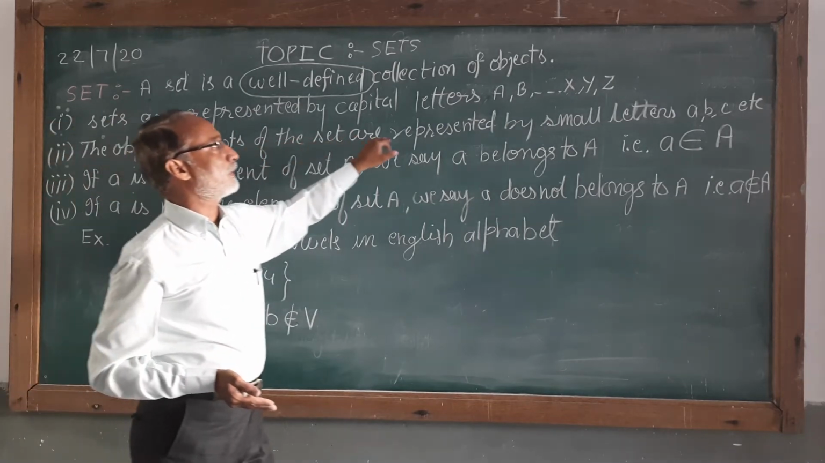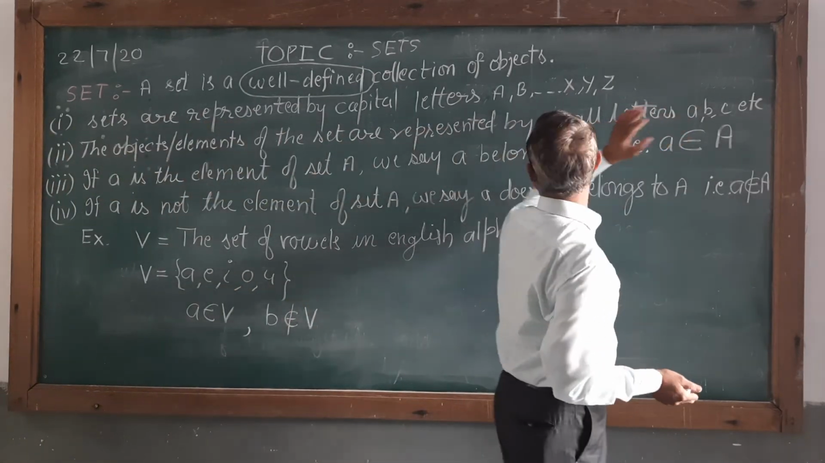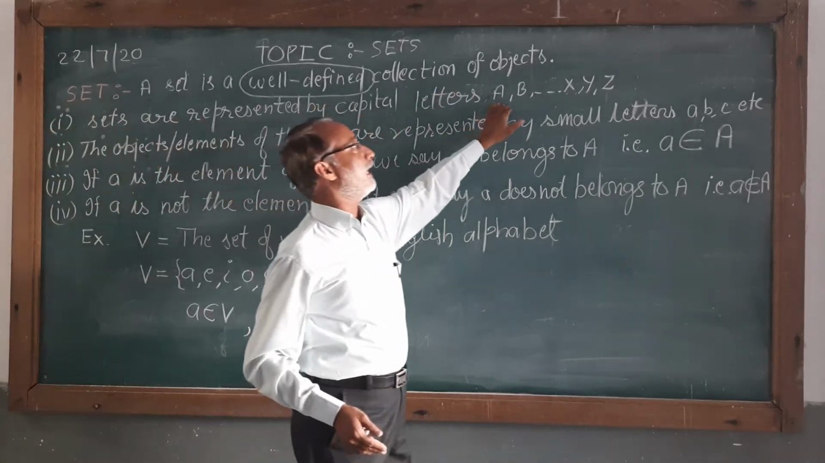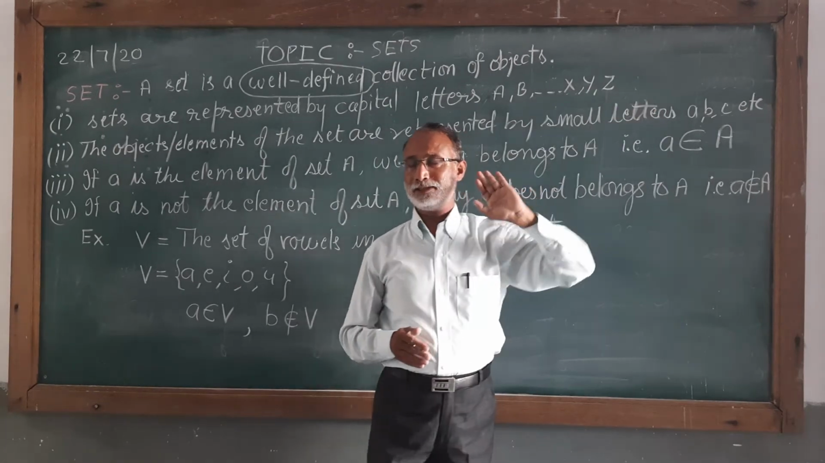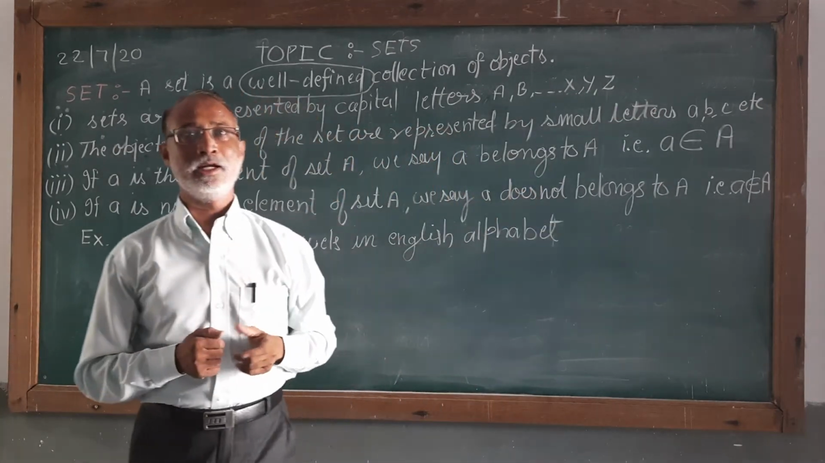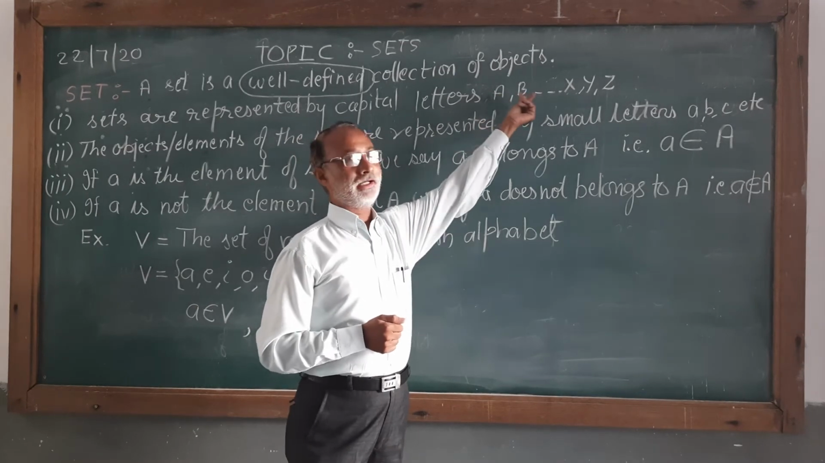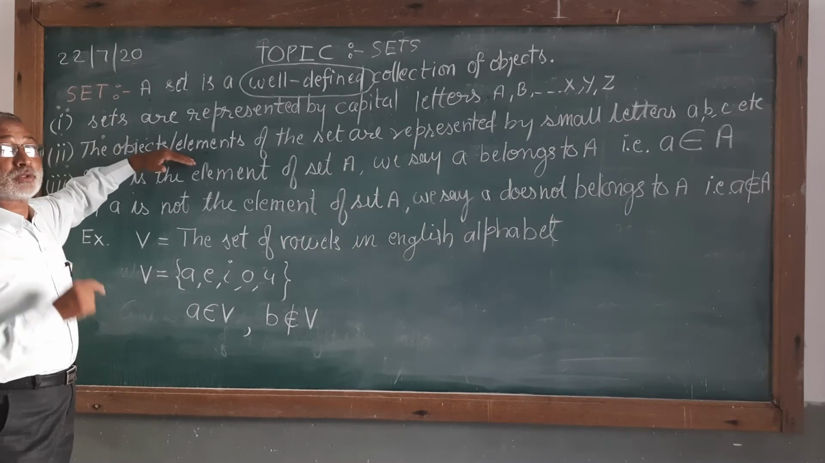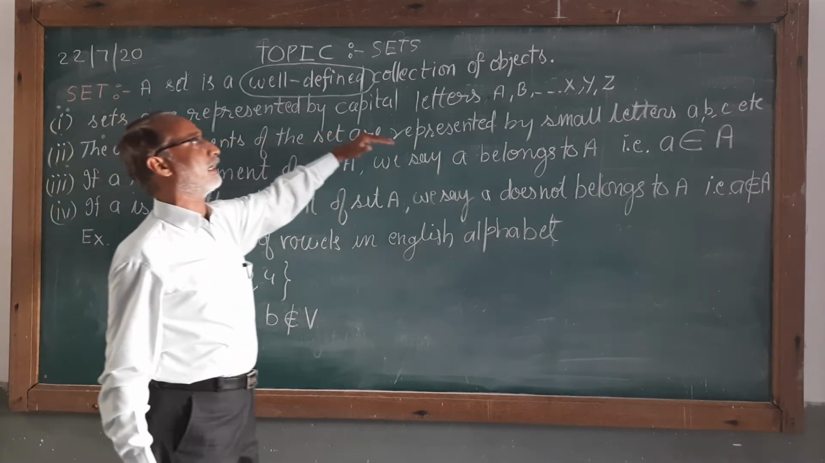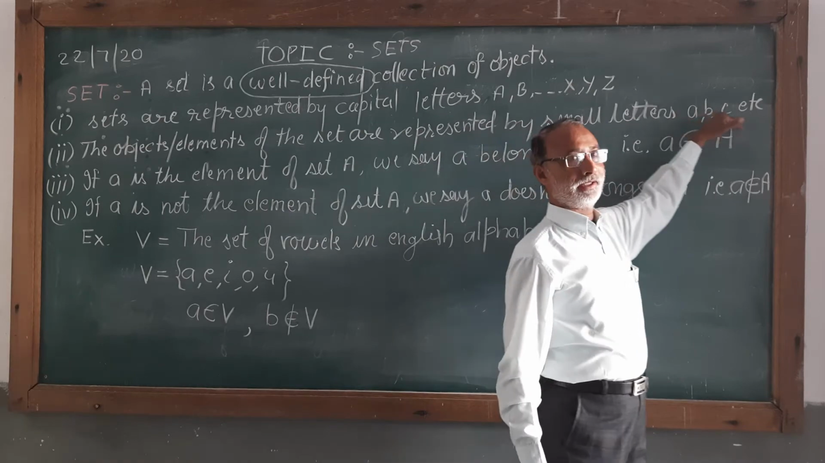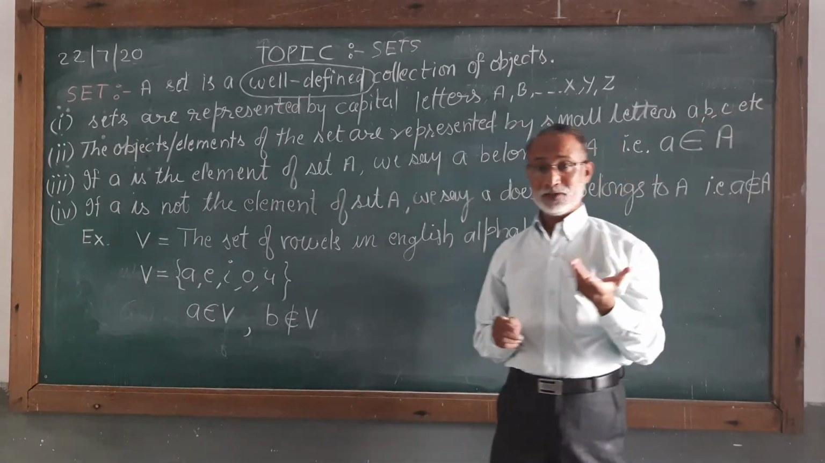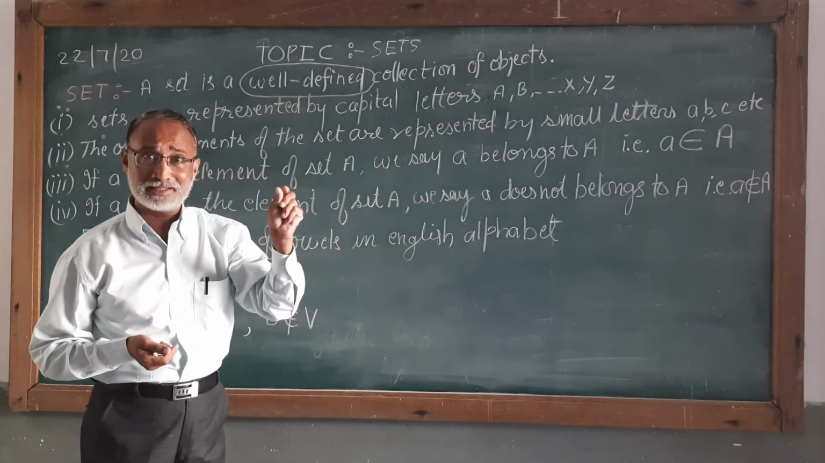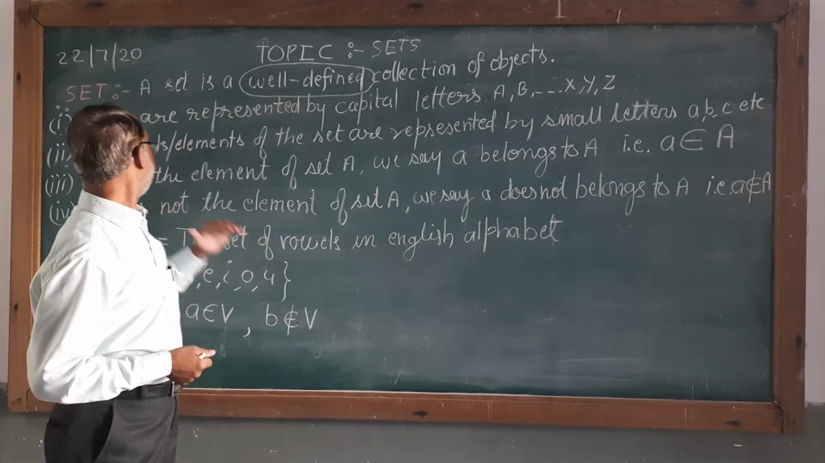Sets are represented by capital letters A, B, X, Y, Z, etc. That means whenever you represent any set, you can use any of these capital letters. Likewise, the objects, elements, or as I said, members of the set are represented by small letters a, b, c, etc. But if numbers are there, 1, 2, 3, 4, 5, then we will write in number form. If any name is there, then we will write the full name.